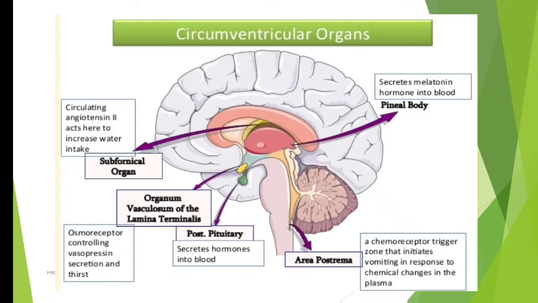So one of the actions that you can see is in the area postrema. In the left side below, area postrema is written. Here there is an area known as the chemoreceptor trigger zone. So whenever this chemoreceptor trigger zone gets activated, it will lead to nausea and vomiting. And this you can see as a side effect of various drugs.